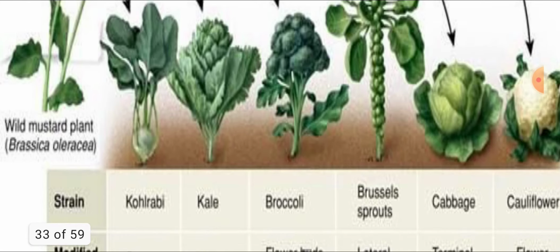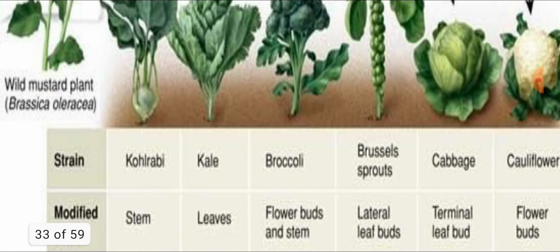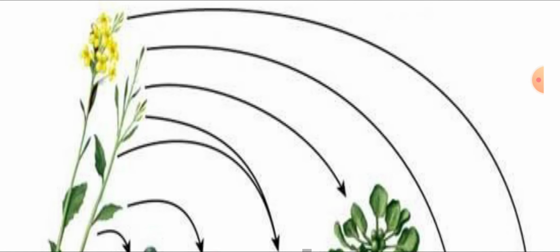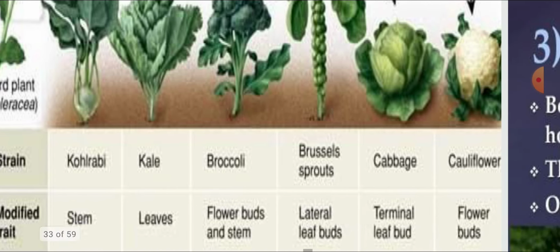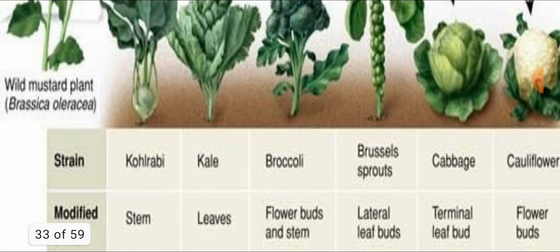Here you can see so many genetically modified varieties. From the mustard we have grown kohlrabi from the stem, kale from the leaves, and flower buds from the broccoli. These are all obtained from the Brassica oleracea wild mustard plants. And here, cauliflower from the flower bud terminals.